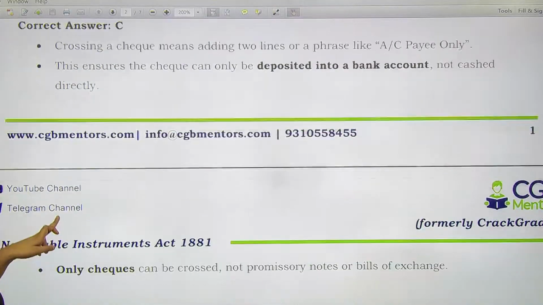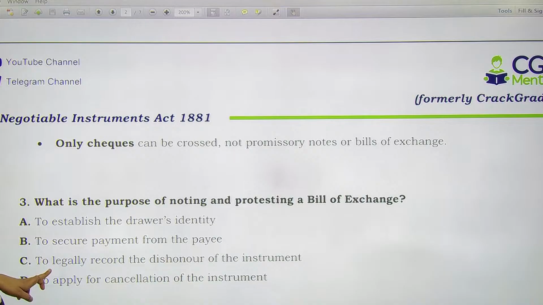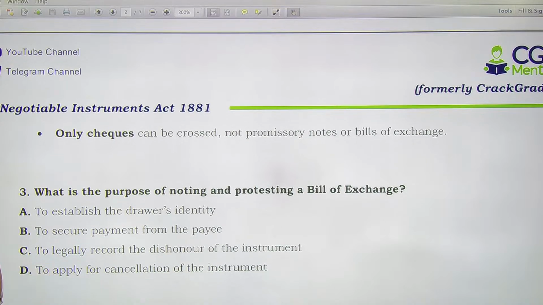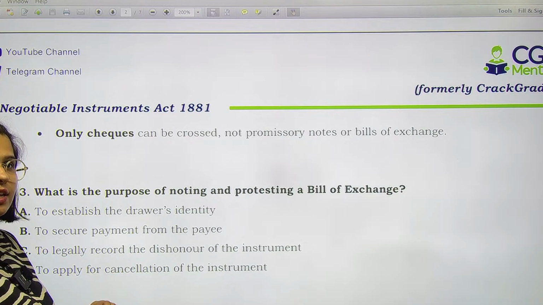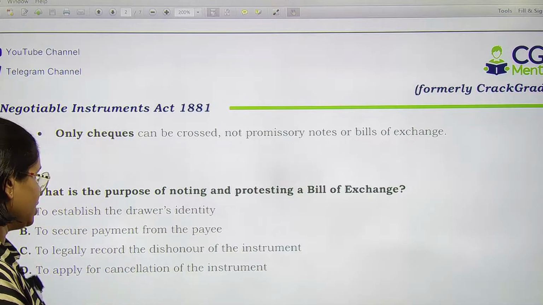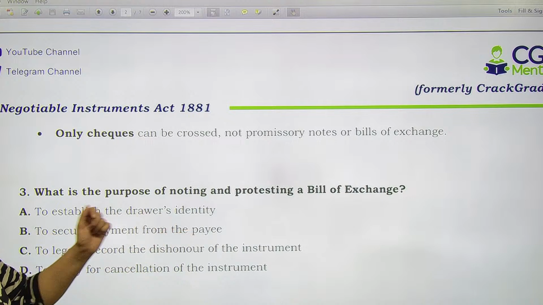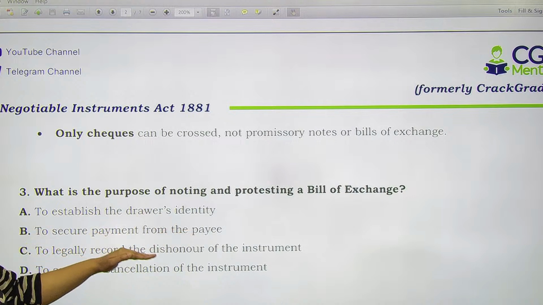Next we have, what is the purpose of noting and protesting a bill of exchange? So they are asking you about the terms of noting and protesting a bill of exchange. Let us look at the options: to establish the drawer's identity, to secure payment from the payee, to legally record the dishonor of the instrument, and to apply for cancellation of the instrument.